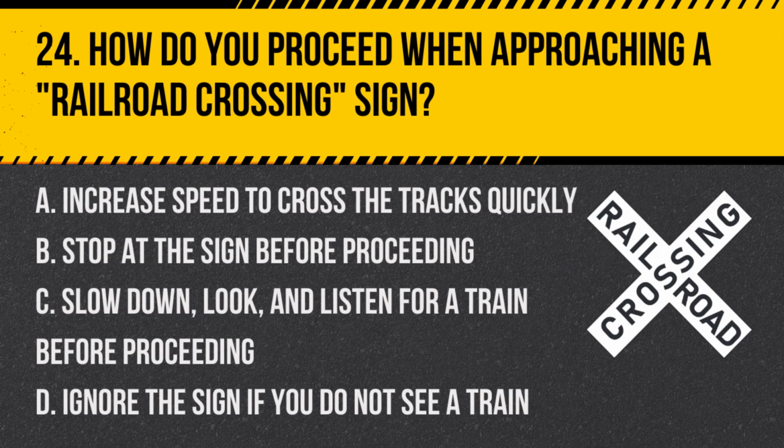Question 24. How do you proceed when approaching a railroad crossing sign? A. Increase speed to cross the tracks quickly. B. Stop at the sign before proceeding. C. Slow down, look, and listen for a train before proceeding. D. Ignore the sign if you do not see a train. Answer. C. Slow down, look, and listen for a train before proceeding. A railroad crossing sign indicates that you should slow down and be prepared to stop if you see or hear a train.